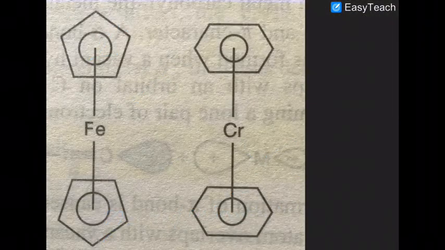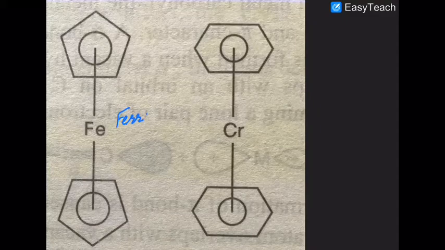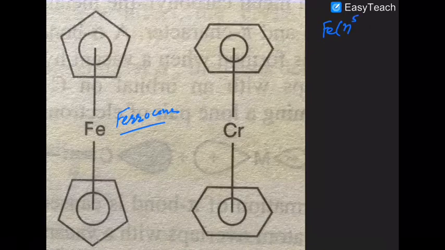So remember that this is ferrocene. Ferrocene is written as Fe(eta 5-C5H5)2. So you can easily see that it is bis-cyclopentadienyl iron 2.